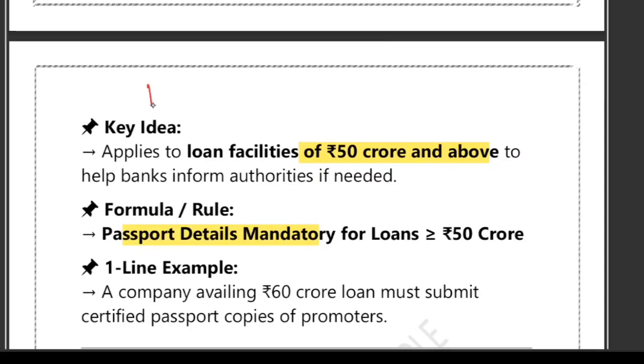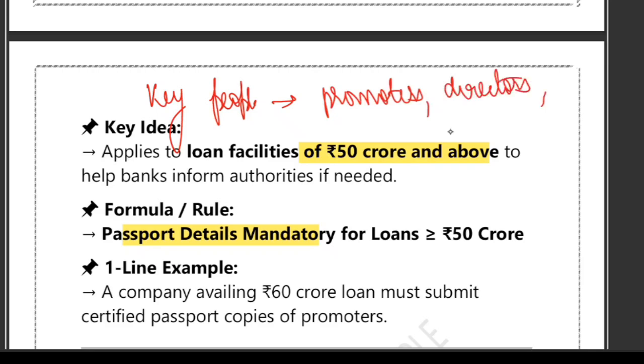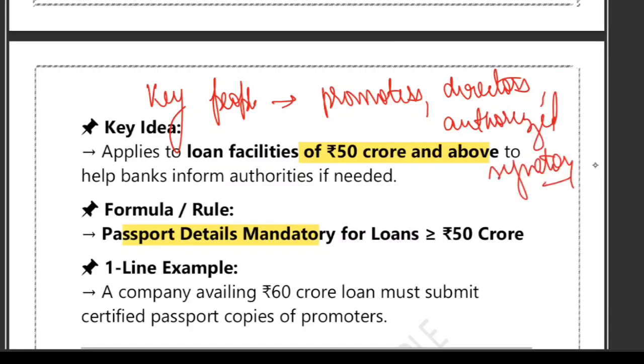So when I say key people, it includes promoters, it includes directors, and it includes authorized signatories. Right? So these are the key people.